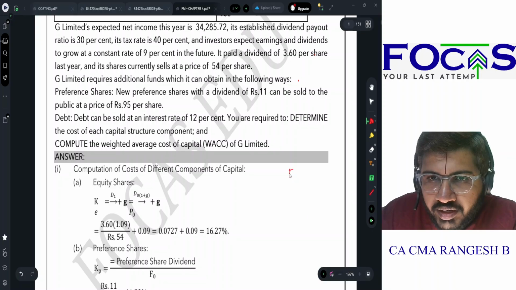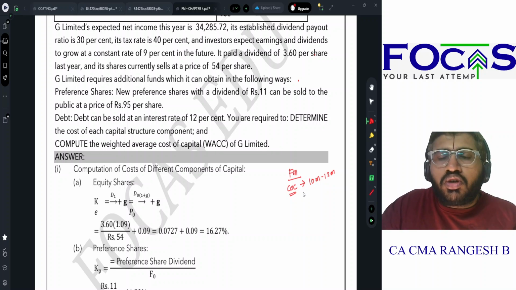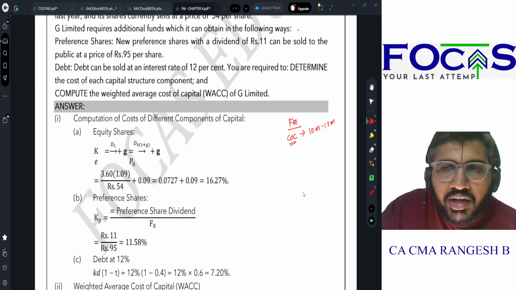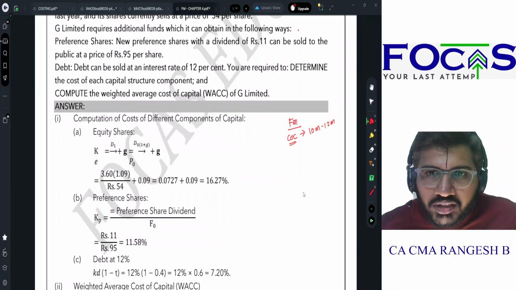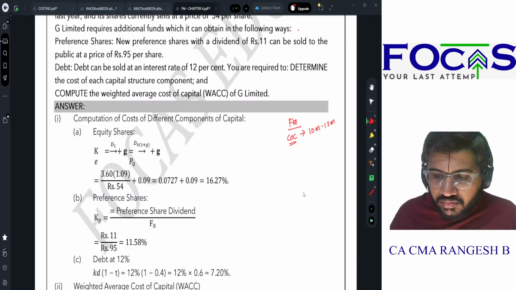So financial management, we are going to cover an important chapter called cost of capital. In your 50 marks, you can expect this chapter to come somewhere around 10 to 12 marks in the examination. So you're talking about a chapter which is going to cover 20% of your examination marks, right? Super. So just like how we did in costing, we are going to cover specific sums from this chapter.